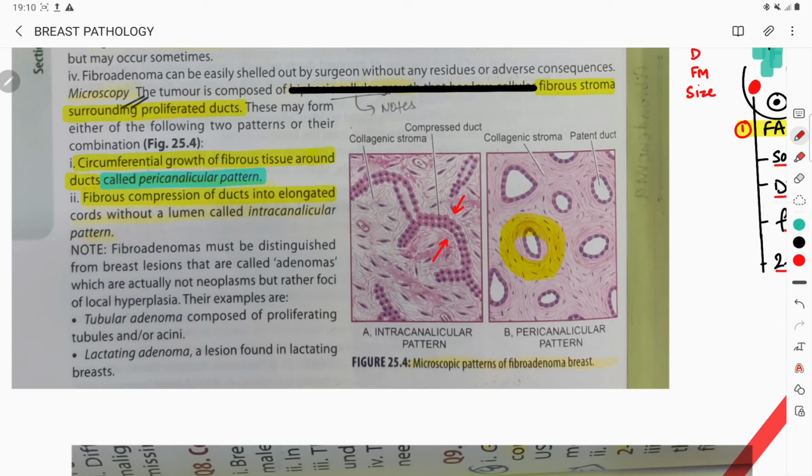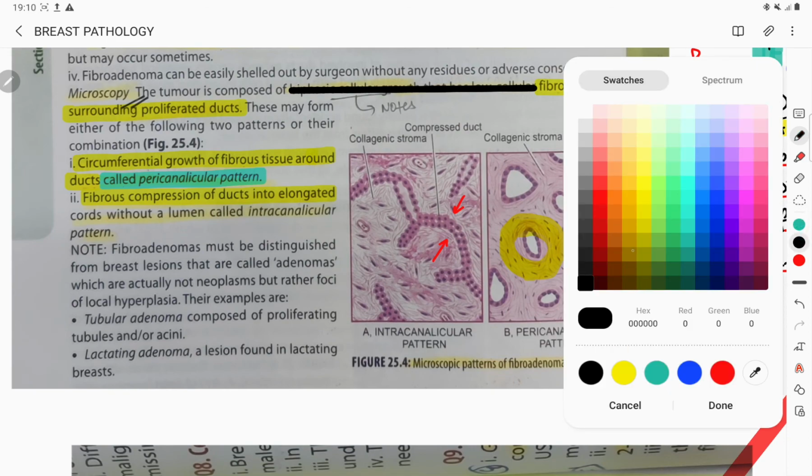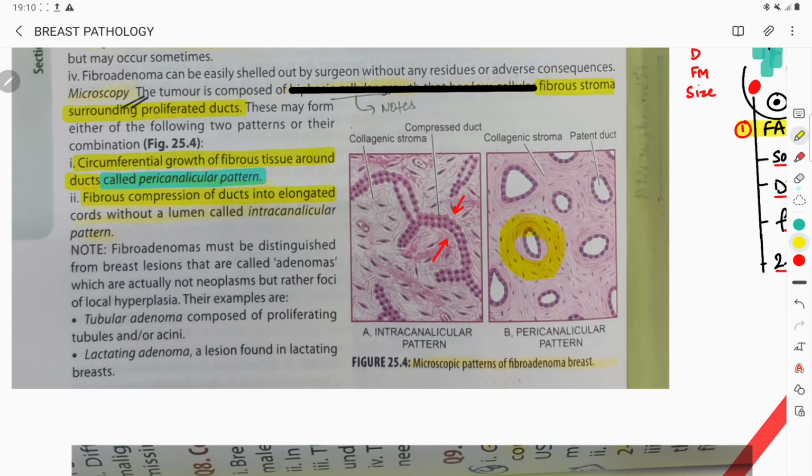What happens to the cords? Cords are without lumen. When this kind of picture appears, then that picture you call it as intracanalicular pattern. Okay, so either it can be pericanalicular or otherwise it can be an intracanalicular pattern.